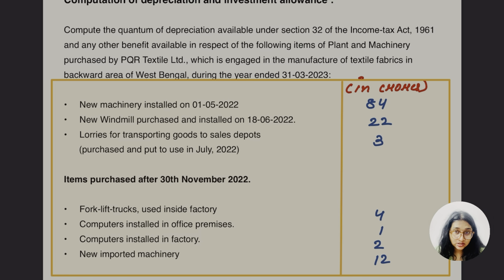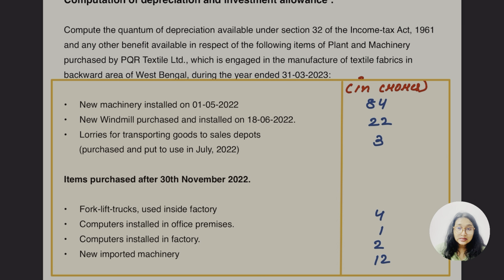But what about the additional depreciation? As I told you in the last lecture, additional depreciation can only be claimed on what? Plant and machinery, first thing. Not even on second hand plant and machinery, not even on vehicles. I remember this much, I remember it very well. So yes, let's go for it, guys.